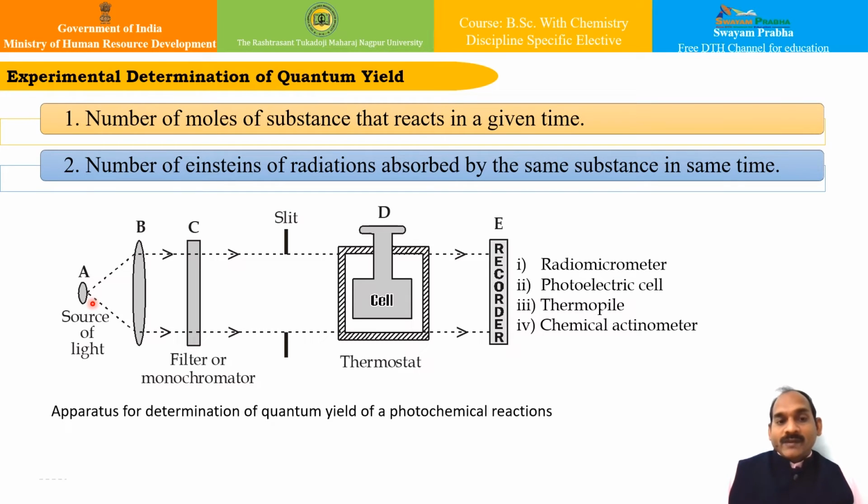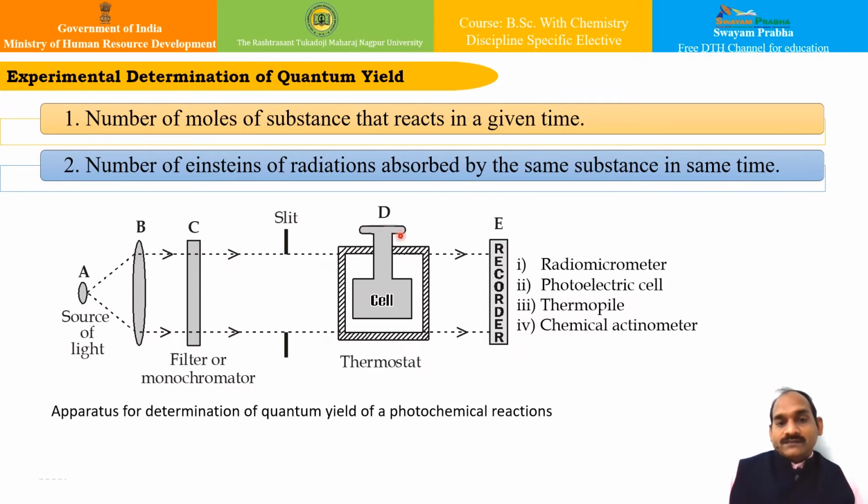Then we need a monochromator, because if your light is not monochromatic, a single beam finely focused, then we may not get the required results. So the monochromator is required. What is the function of the monochromator? The function of the monochromator is that it is used to isolate the desired wavelength, and this makes the calculation of energy possible. Usually a color filter is sufficient for this particular purpose.